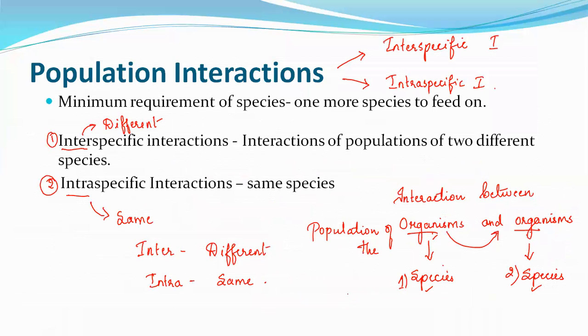Now coming to population interactions. Population interactions are of two types: interspecific interaction and intraspecific interaction. Always remember, inter means different, intra means same. Interaction of populations of two different species is interspecific, and of the same species is intraspecific. So this is about today's class.